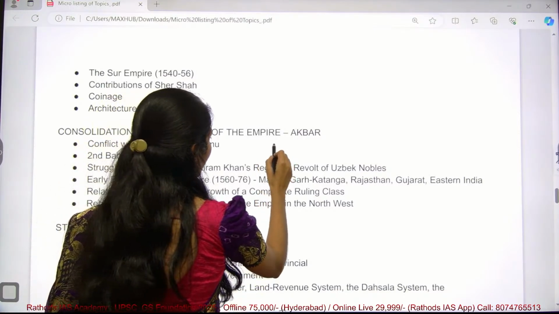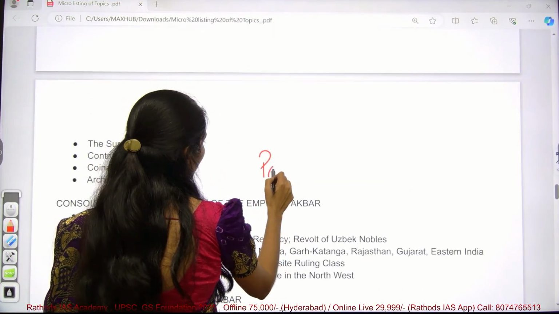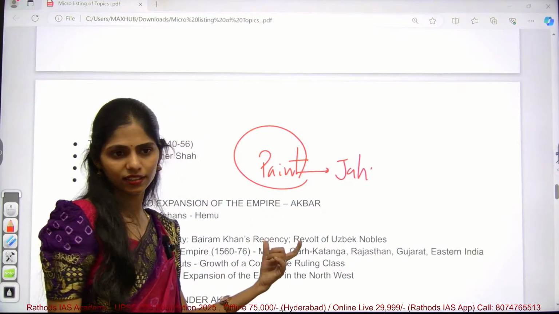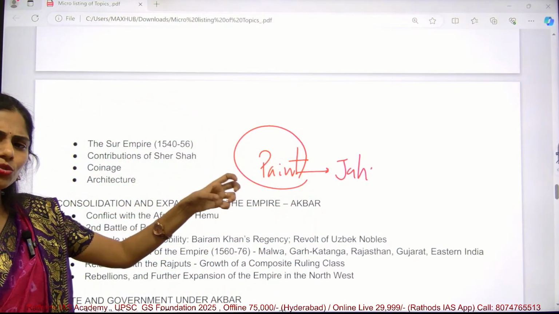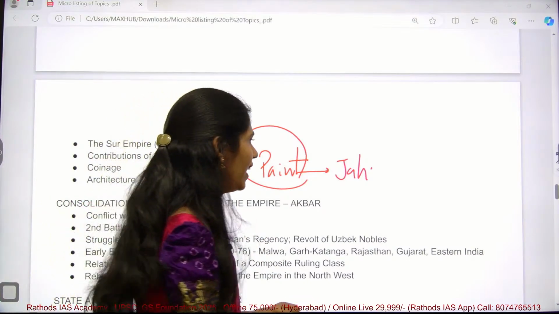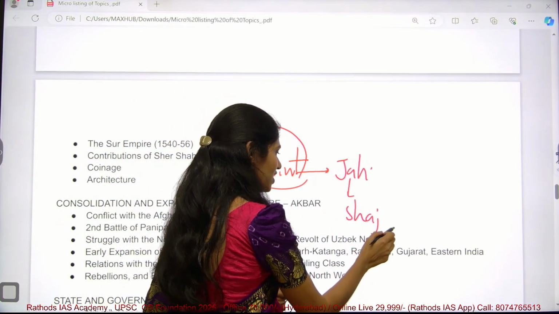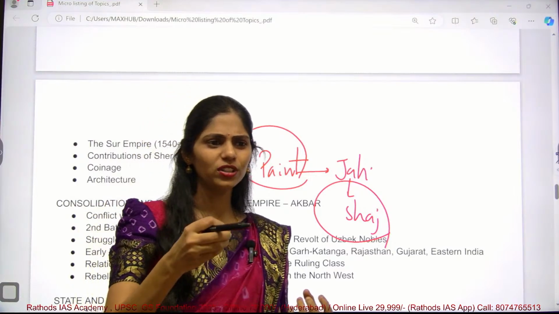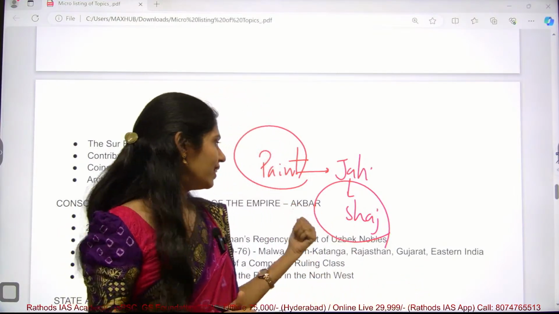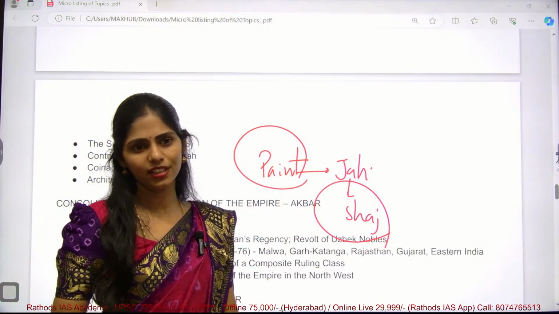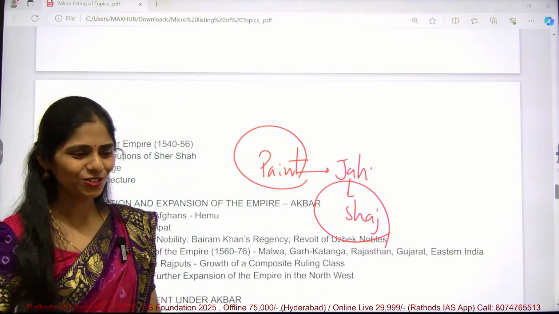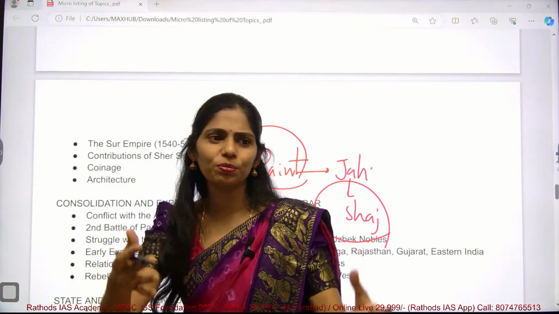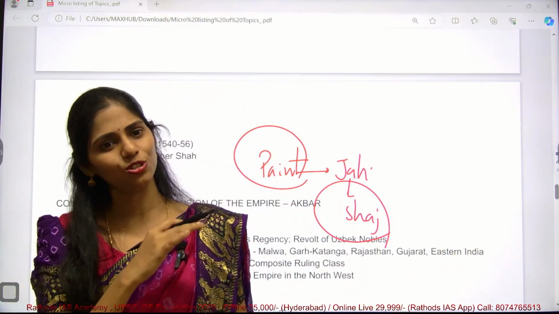Actually about painting, the Mughals are very famous for paintings. Jahangir started this painting, and at the time of Jahangir the paintings were very natural, very realistic. Later Shah Jahan came, and during his time he went to an extreme stage. He used gold, silver, powder and extreme colors, and the naturalism of Jahangir's time was gone. Later Aurangzeb came and said that plants are already there, animals are there, why should we paint? It is not a good thing, and he stopped painting itself.